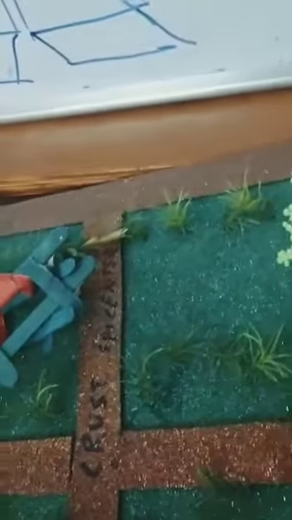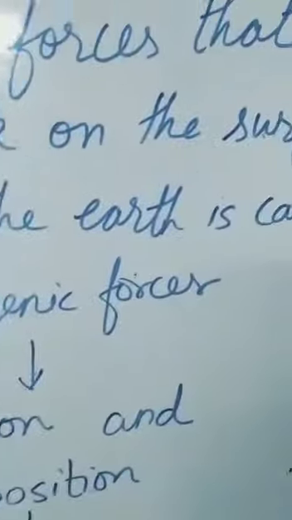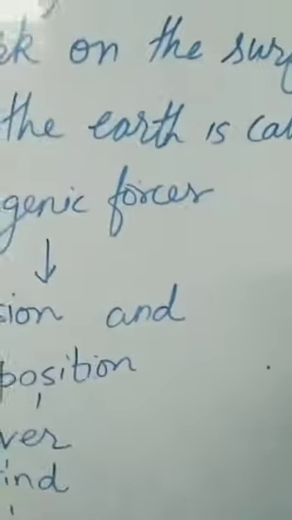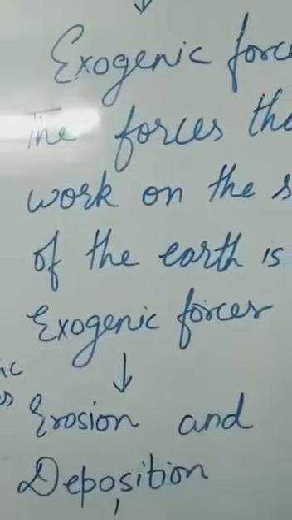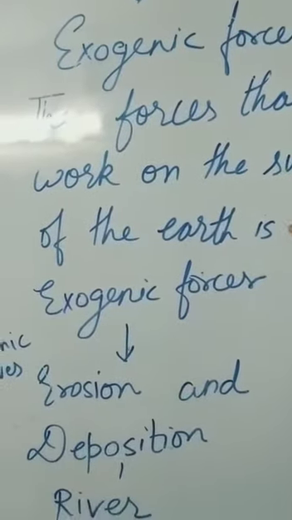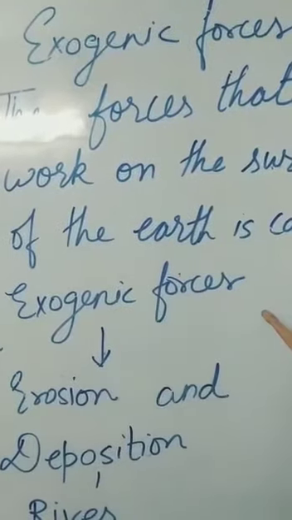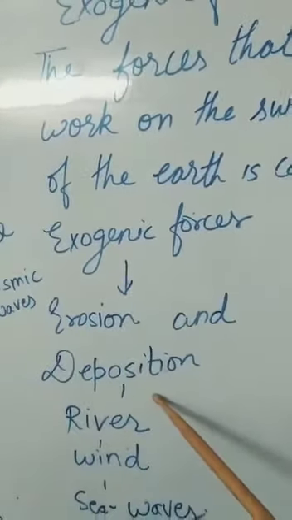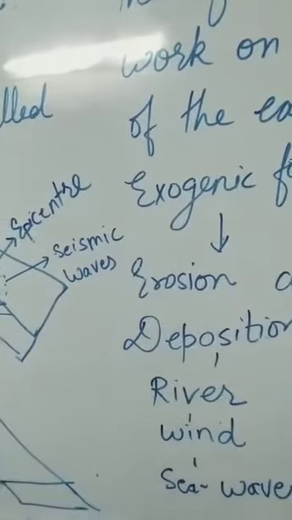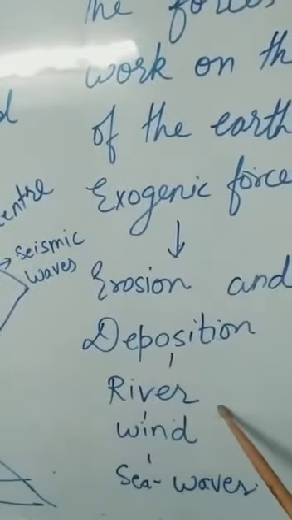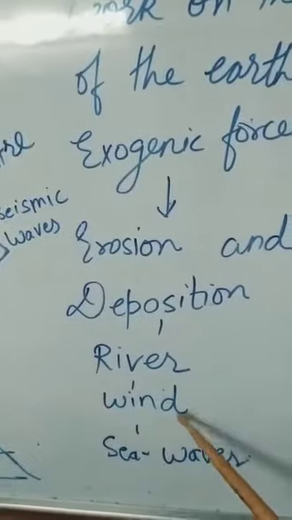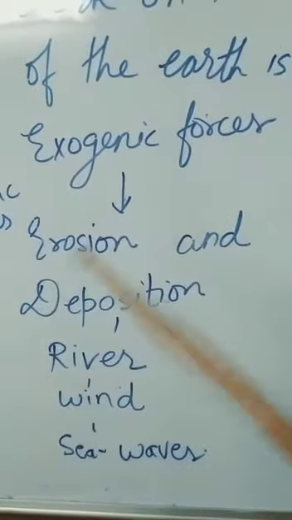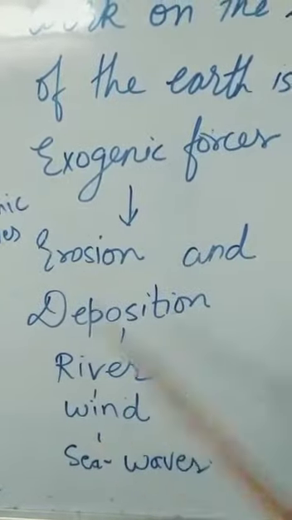Okay. Now, there are some slow movements like exogenic movement. What are exogenic movements? Let's focus on this now. Exogenic movements are the movements caused due to erosion and deposition. When river moves, I will show you in the next video, or wind moves, or sea waves move, what happens? The surface of the earth erodes.